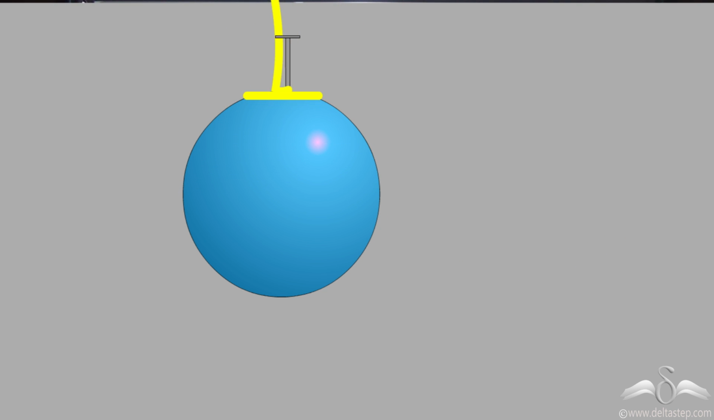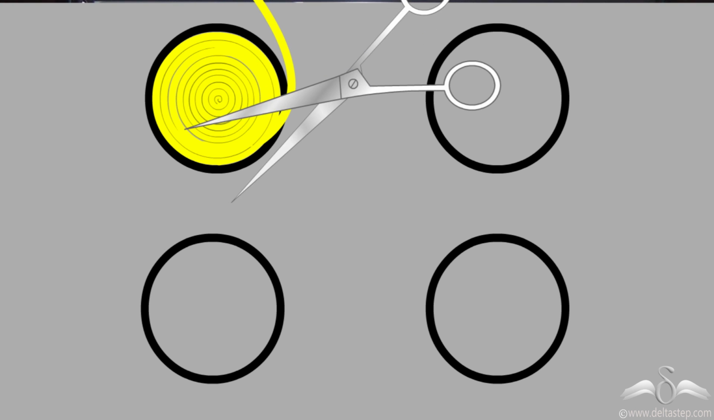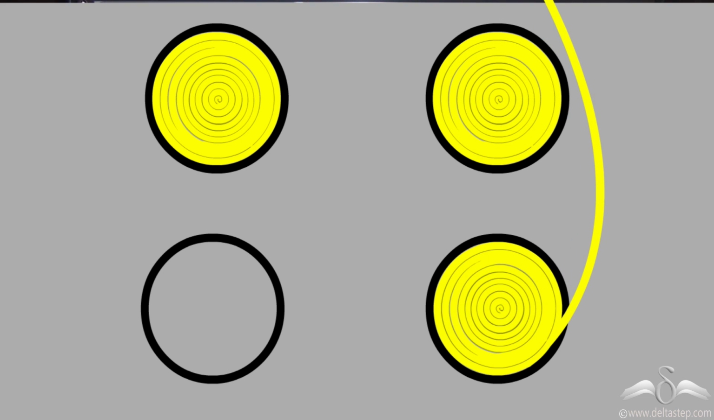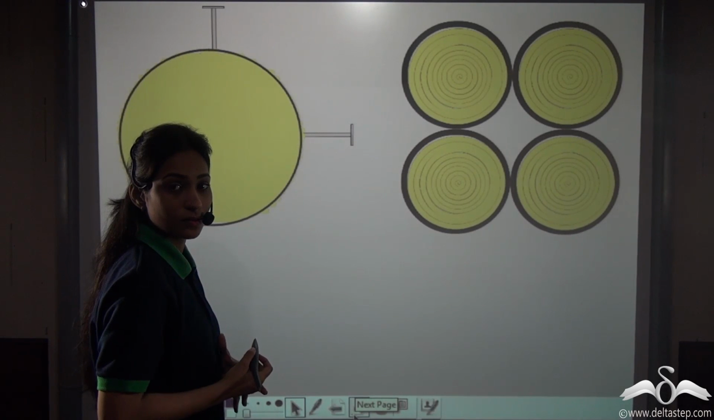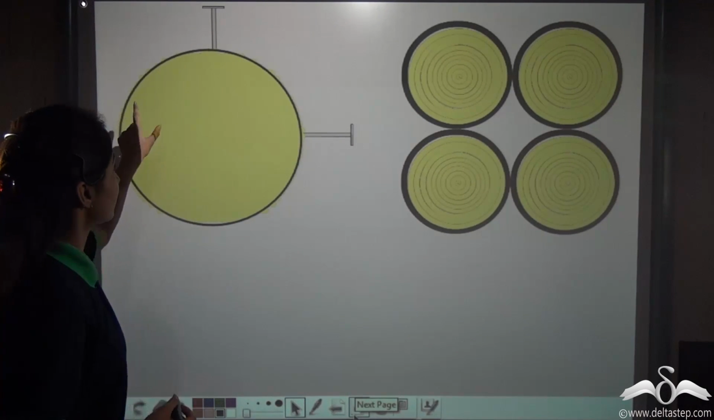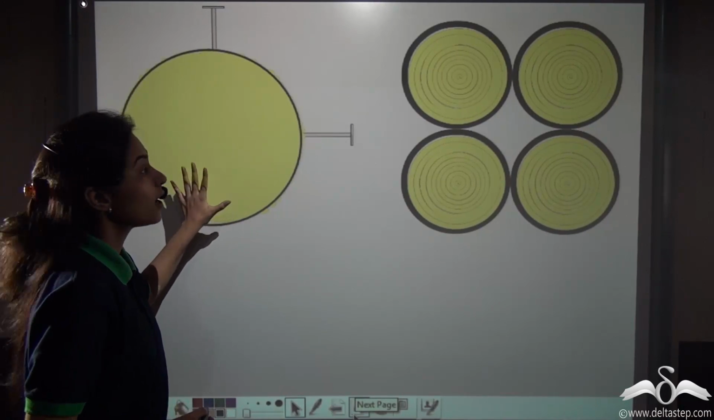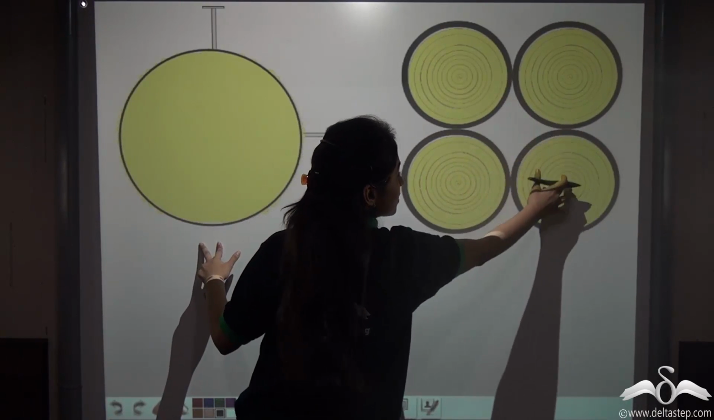Now we've taken out the string. Now of the same radius, the radius which this ball had, we have drawn 4 circles on a sheet of paper. Now we have filled the circles one by one with the string we had wound around the ball. What did we see? We saw that the thread or the string which was used to cover this surface of the sphere is actually the same thread which could fill the area of these 4 circles.